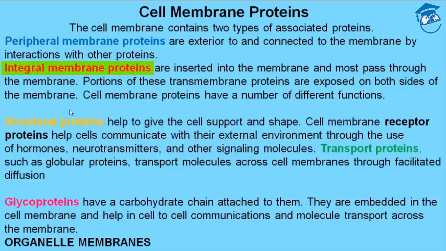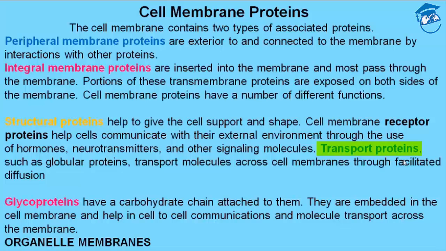Cell membrane proteins have a number of different functions. There are other proteins too: structural protein, transport protein and glycoprotein. Structural means it provides support and gives shape to the cell. Cell membrane receptor proteins help cells communicate with the external environment through the use of hormones, neurotransmitters and other signaling molecules. Then comes transport protein. Transport means, as the name says, that it helps in the transport of molecules through facilitated diffusion,